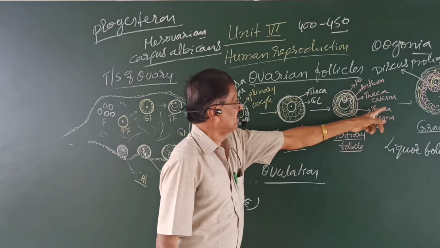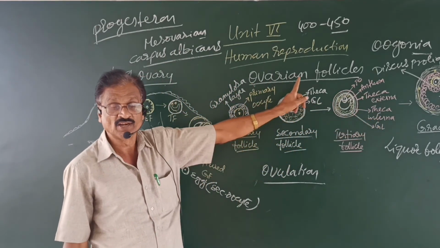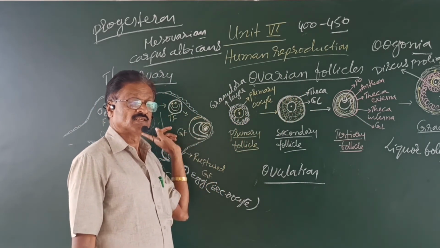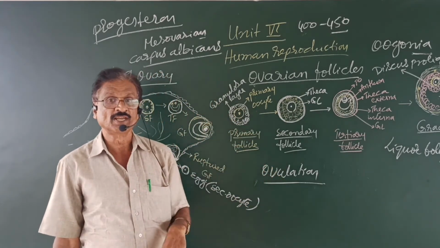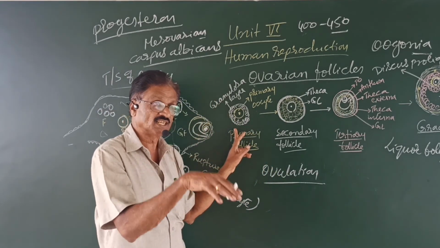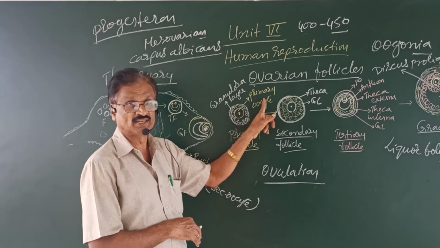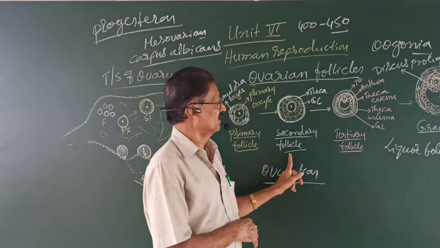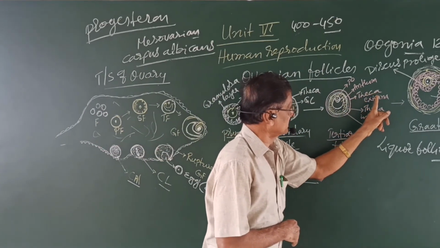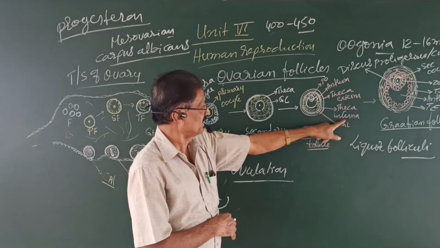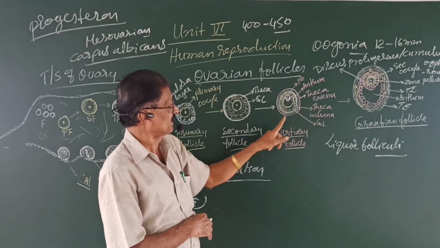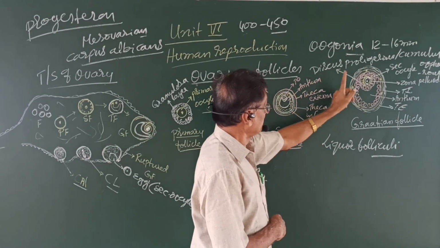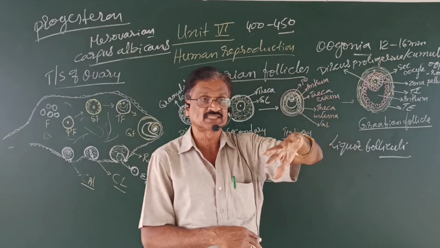This is regarding the ovarian follicles. I hope you have understood what follicles are. That is the functional unit of the ovary. Primary follicle is the initial stage where there is a primary oocyte. By developing the theca, it becomes a secondary follicle. The theca is now differentiated into outer externa and inner interna, and by the antrum it becomes a tertiary follicle. And now the rest of the first meiotic division is completed.